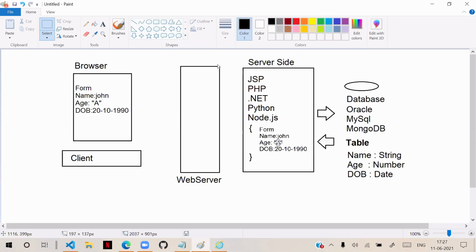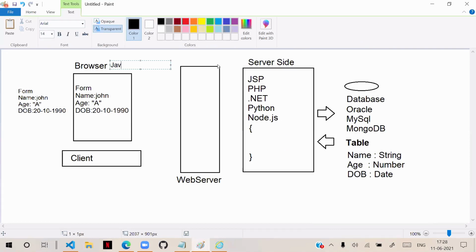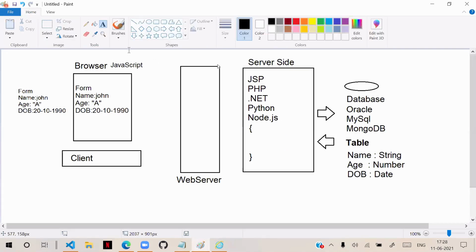That is better. But here also the server is doing the work. So what we can do is, by using JavaScript and jQuery, you can verify it here itself, on the client side itself. That means JavaScript runs in your browser. It will run in your browser and it will verify these details in the browser itself. And if everything is fine, then only it will submit to the server. If not fine, immediately it will report the problem here itself.